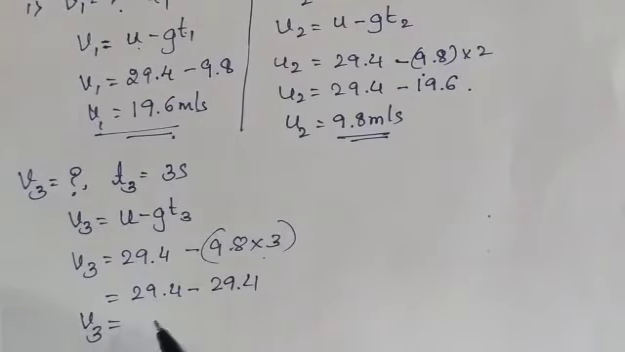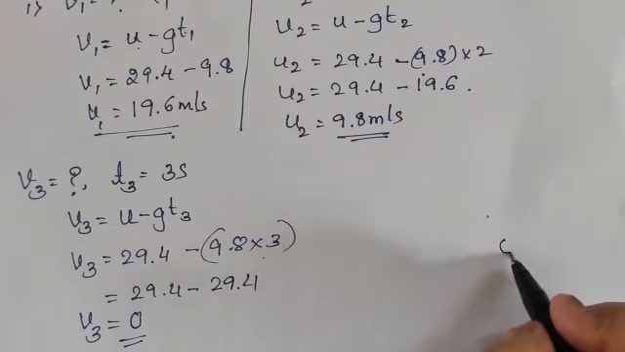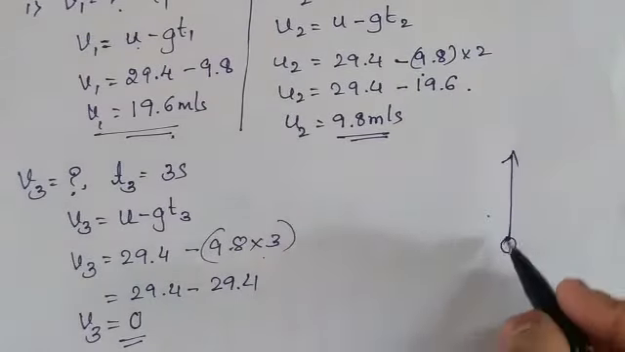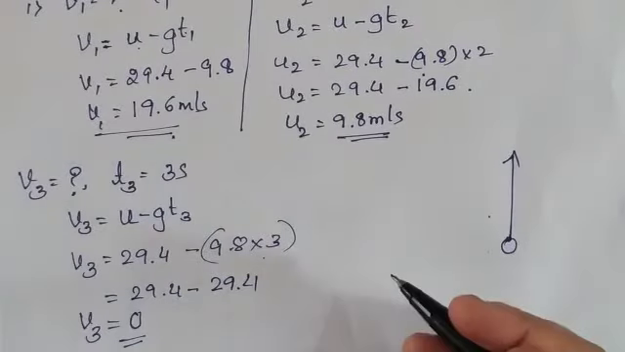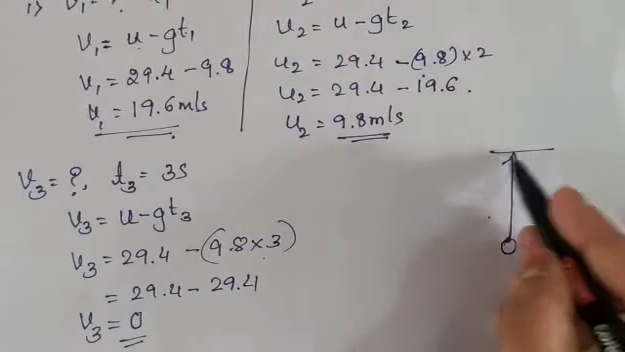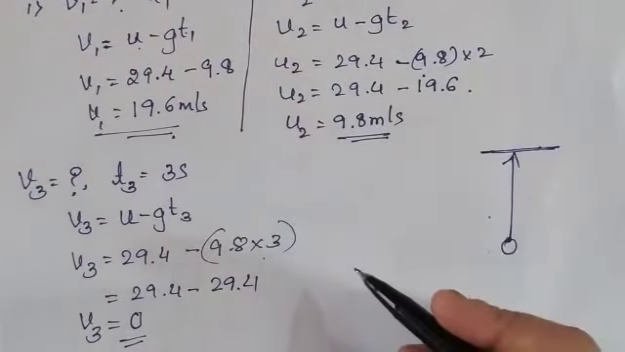So the final velocity you are getting is 0. That means a body thrown upward, after 3 seconds its velocity becoming 0 means it is reaching a certain height. This is the height that it has reached.